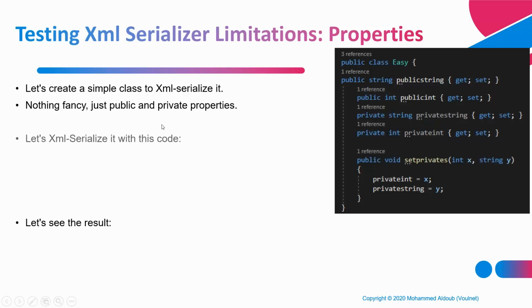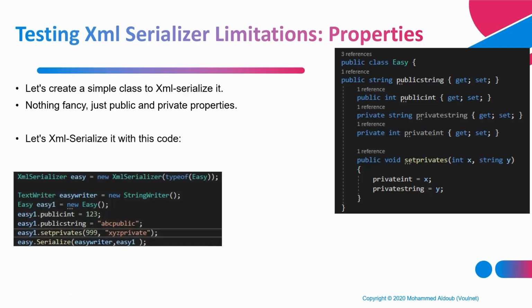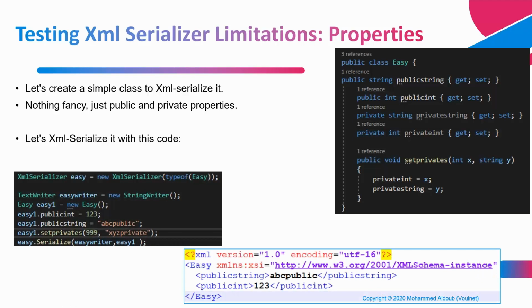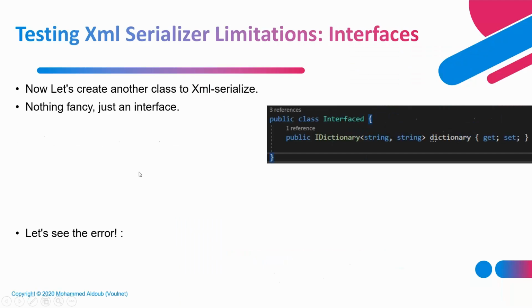Let's try to call this piece of code, something really simple, just call it. And then we see the XML serialization results. Now let's see the XML here. It contains the public string and the public integer. Even though we set the private values to be 999 and XYZ private, the result of the XML serialization did not contain the private members. So this means that when we have private members, they don't get included in the serialized string. So we can't really depend on any private members for exploitation in a deserialization attack. Let's see what other limitations exist with XML serialization.